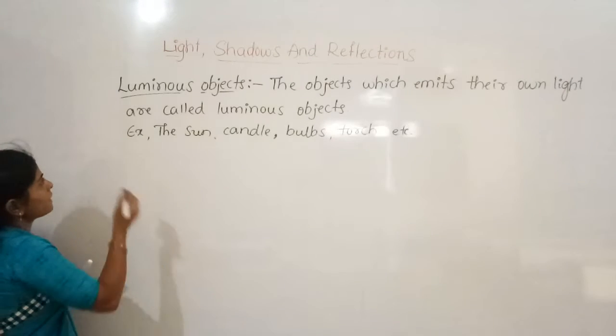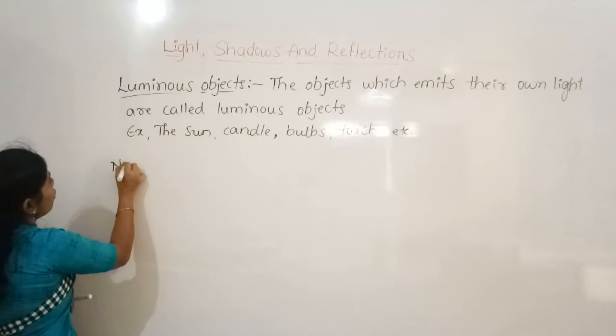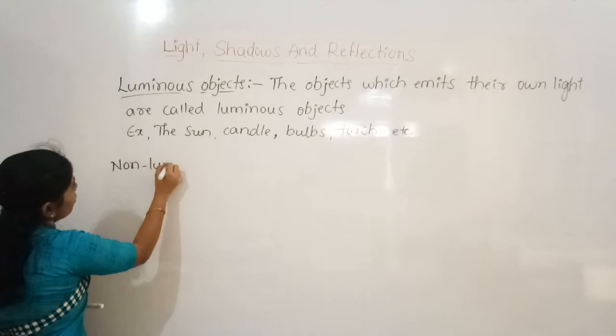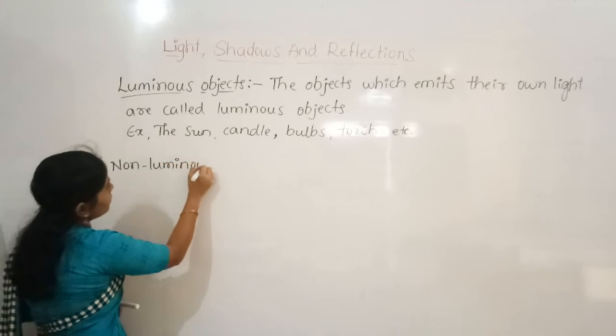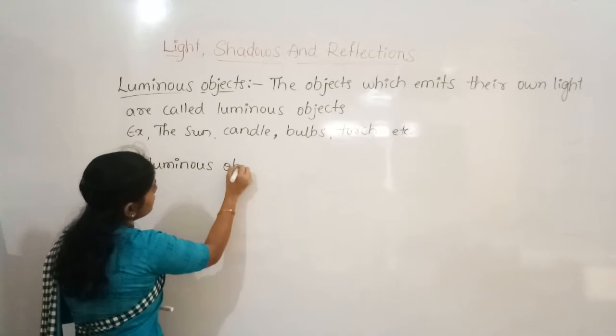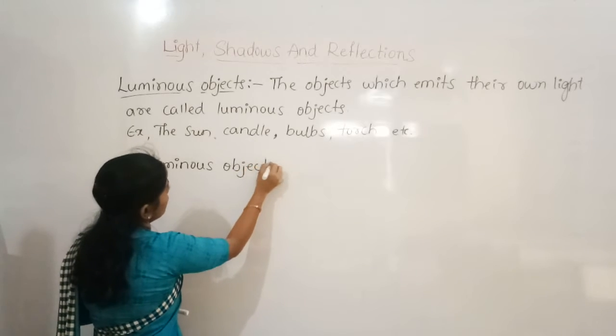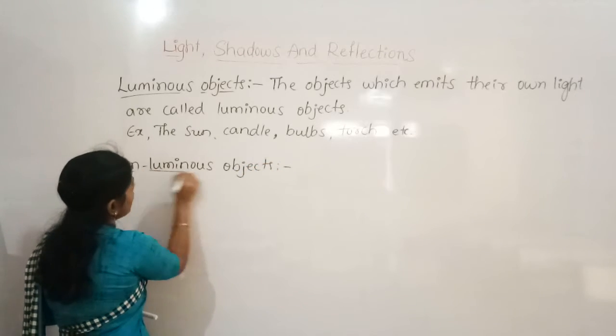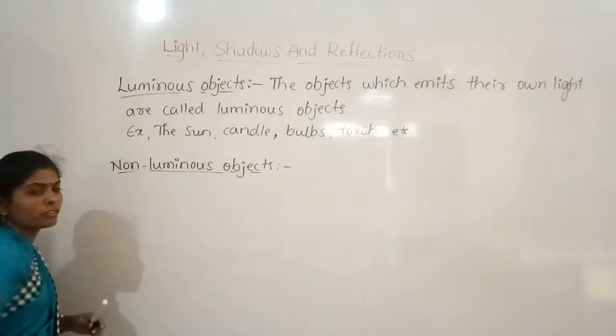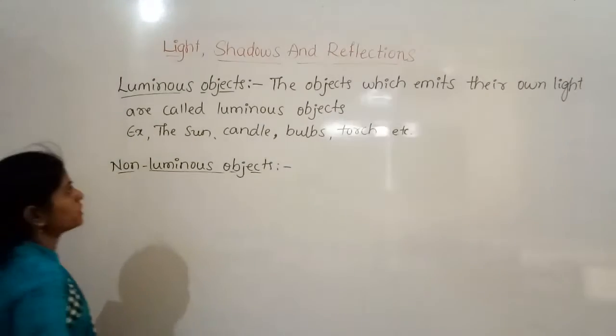And the second type of objects are non-luminous objects. Here we can easily say, because it is the opposite of luminous objects.